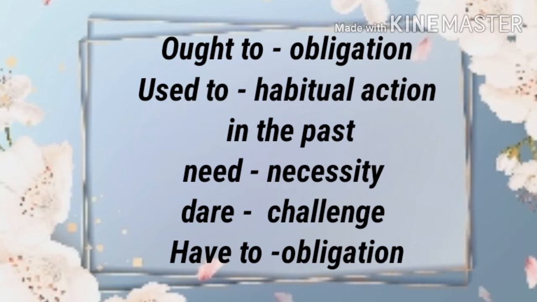Used to, ought to, need to, dare, have to. These are also modal verbs. They are semi-modals. They are also used for different meanings or different purposes in a sentence. So let's know them. Ought to expresses obligation. Used to, habitual action in the past. Need, necessity. Dare, challenge. Have to, for expressing obligation. Now students, from this we understand that the same modal verb can be used to express different meanings.